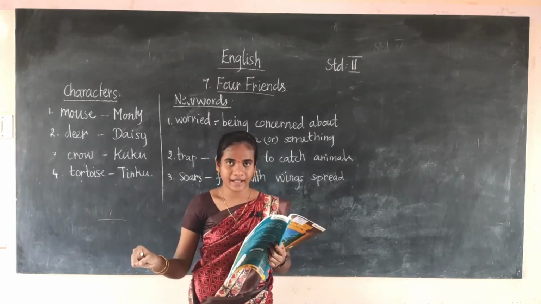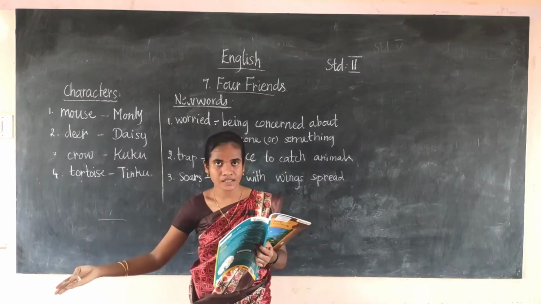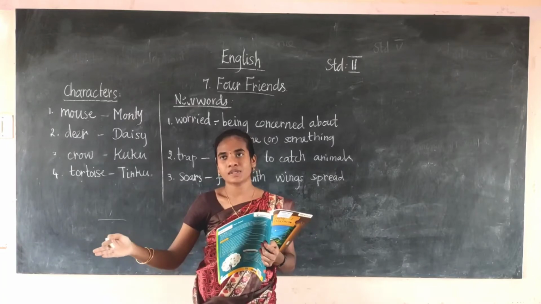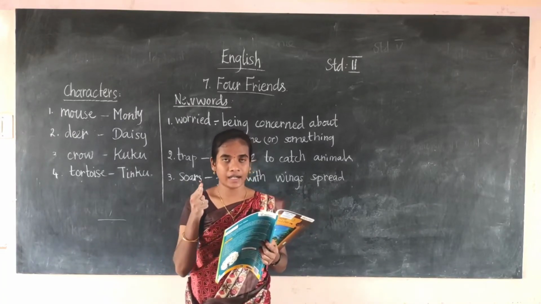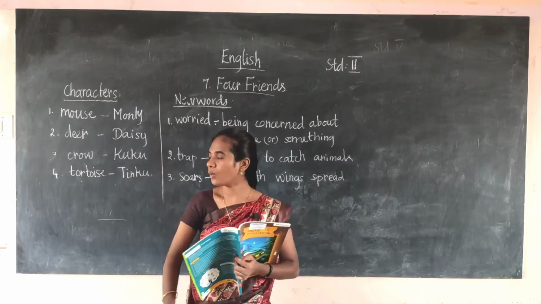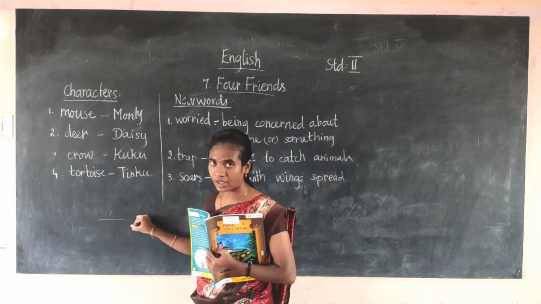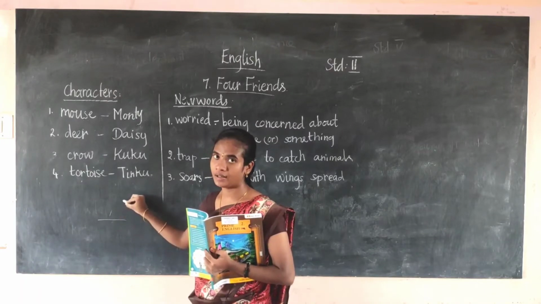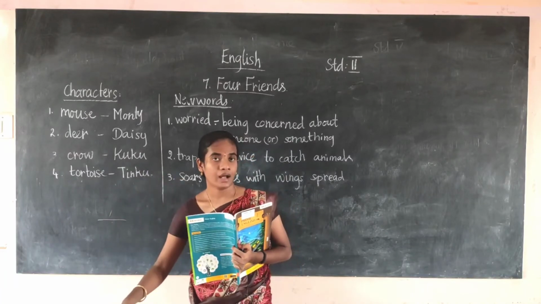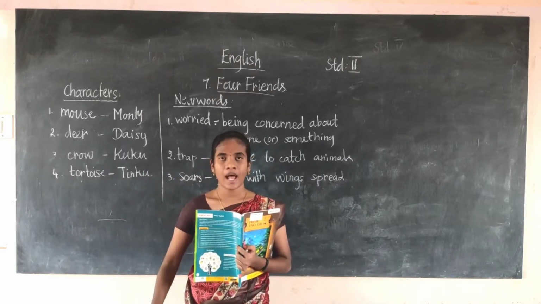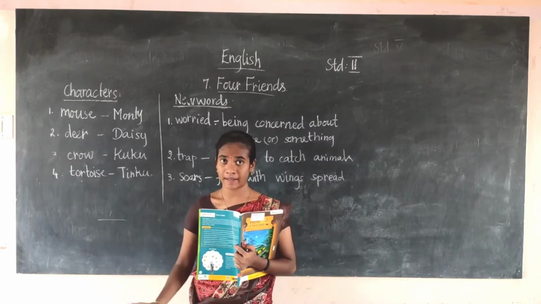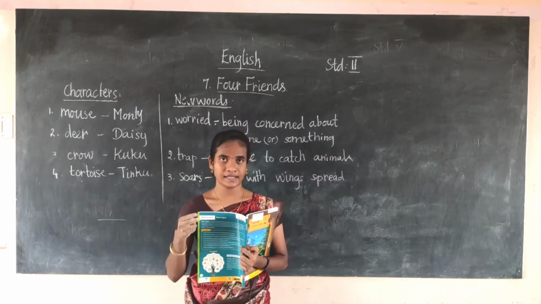At that time the mouse is there. Moti quickly cuts the bag open to save the tortoise. The deer is lying on the ground and the crow is sitting on her. The hunter thinks that the deer is dead, puts the bag down and walks towards the deer. At the right time the mouse cuts the hunter's bag.